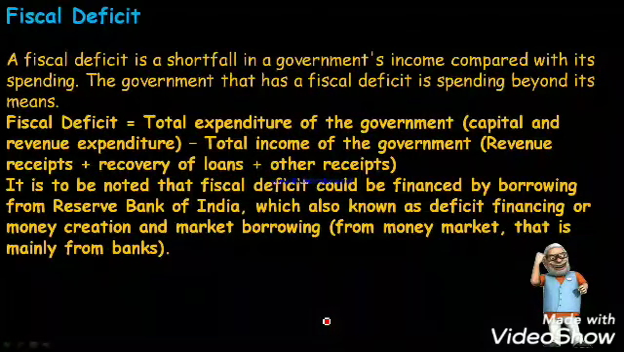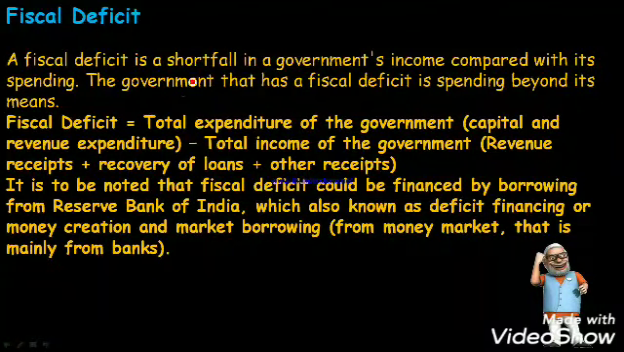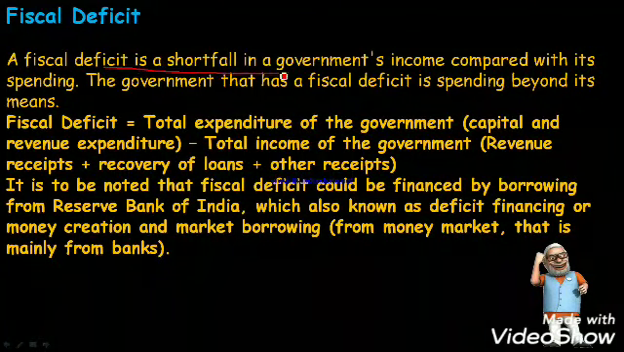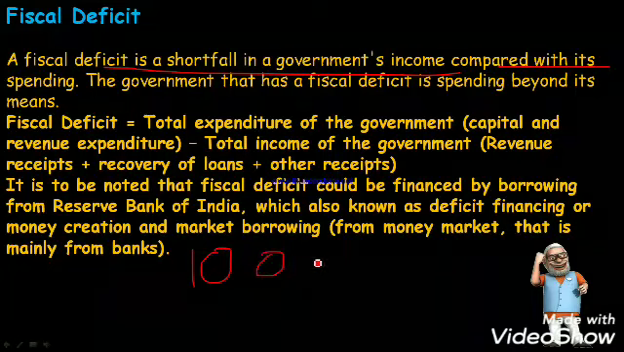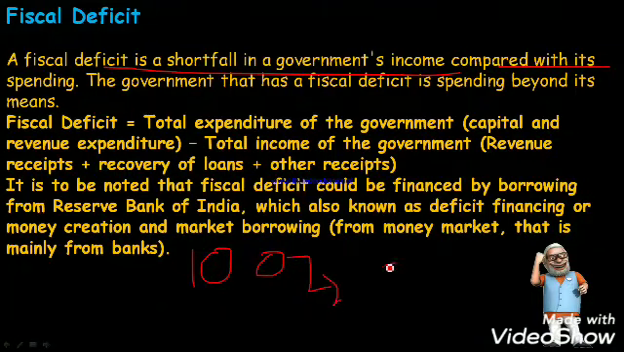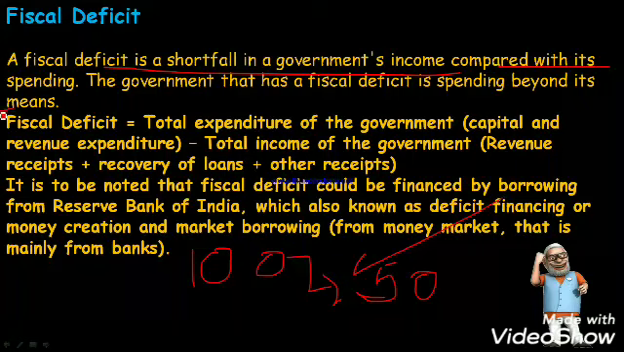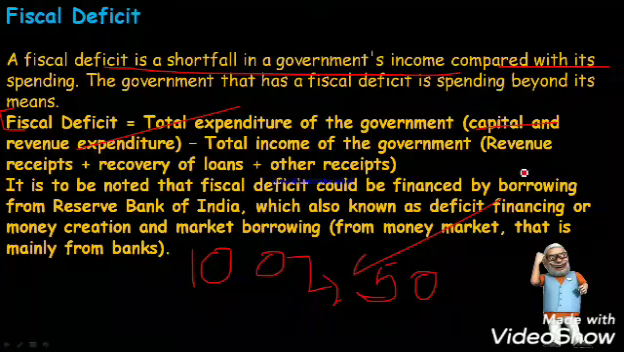Now, this is the last topic in our chapter. Fiscal deficit. Fiscal deficit is a shortfall in the government's income compared with its spending. For example, you spend 100 rupees and you are earning 50 rupees. It will come under fiscal deficit. Its formula is fiscal deficit is equal to total expenditure of the government minus total income of the government. It will include capital and revenue expenditure. Income will include revenue receipt plus recovery of loan plus other receipt.